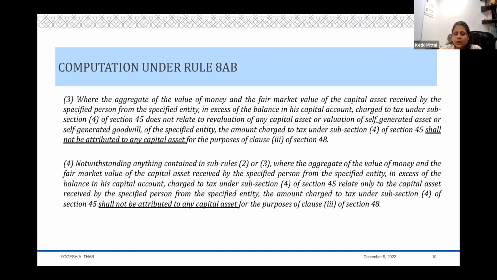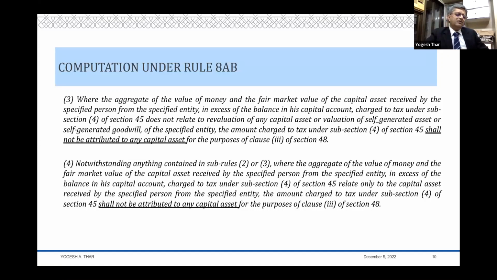Okay. So the next one is, would the capital balance for the purpose of 45(4) formula include balance in contribution and partner's capital account, current account? Sorry, come again, Ketki. Sorry, I missed you in between. Would the capital balance for the purpose of 45(4) formula include contribution plus balance in current account? Yeah. Current account is capital.